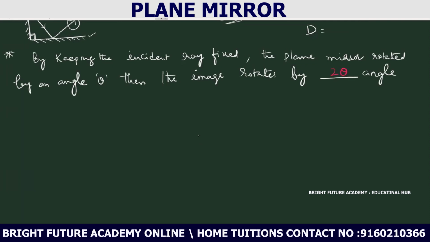What is this concept? I will explain with the help of the diagram. By keeping the incident ray fixed, we are not changing the incident ray. This is the incident ray, and this is the plane mirror.